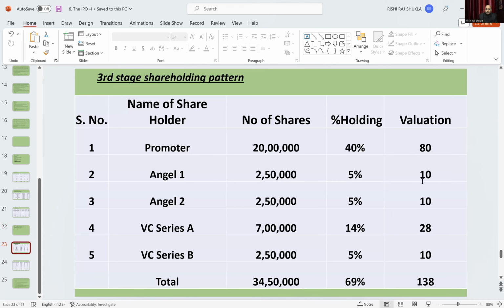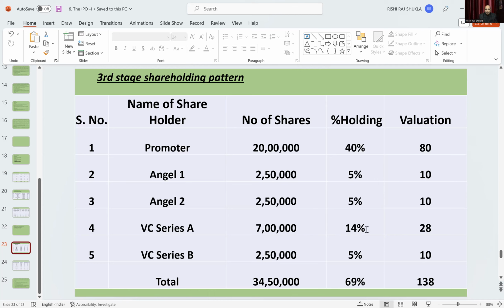Now let us see it in another exhibit so that it will be quite clear. You can see here the total valuation is 200 crore. Out of that, of course, the promoter will be the same 40%, angel 1 5%, angel 2 5%, and VC 1 already 14% allocated. VC 3B again 5%, and they have just now put in their 10 crore.